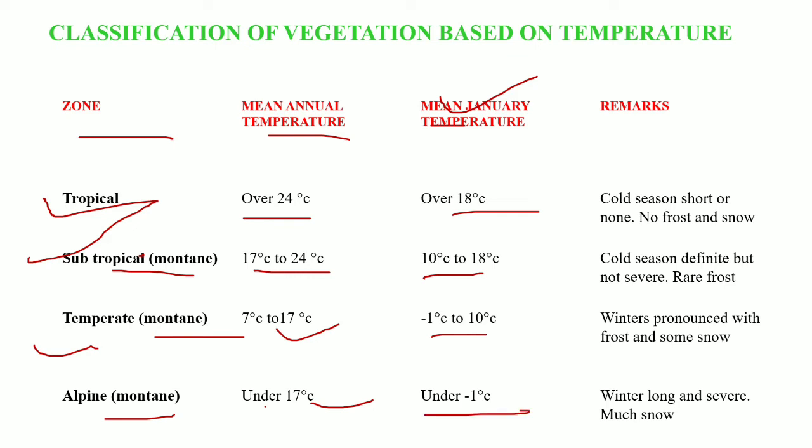So here are the remarks. The tropical zones will have cold seasons that are very short, or they may not have them at all. There is no frost and snow observed in the tropical zones, and the subtropical zones will have cold seasons for a definite period, but they are not severe. They may face a rare frost. Then we have the temperate zones. In the temperate zones winters will be pronounced with frost and some snow.